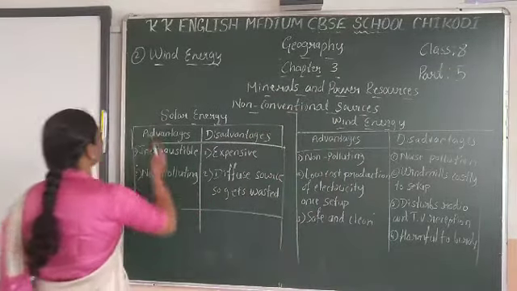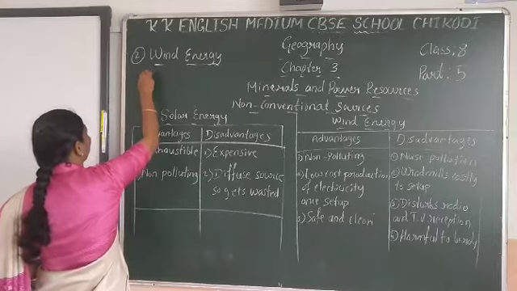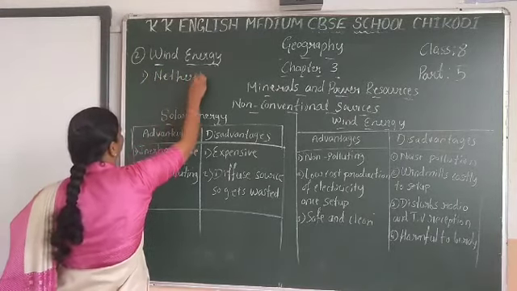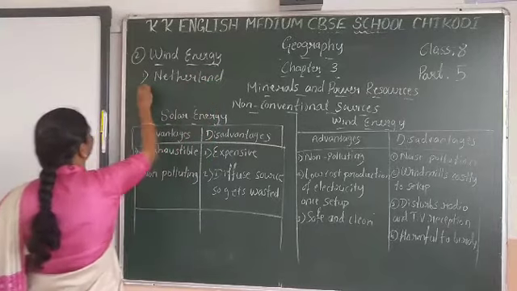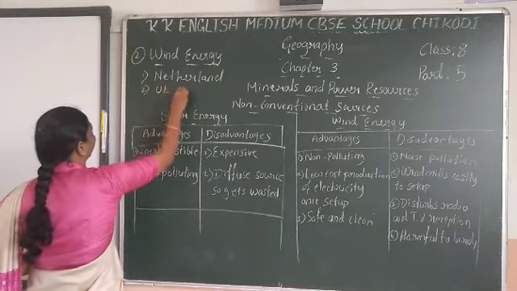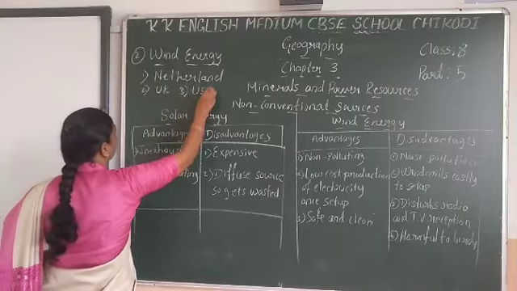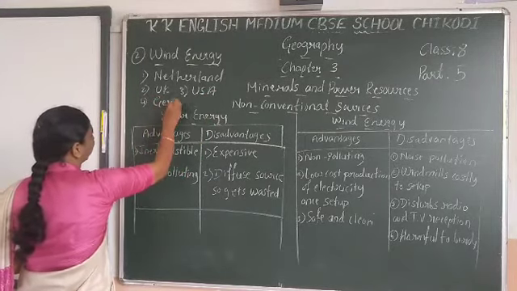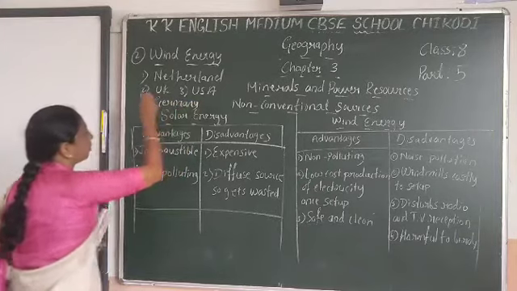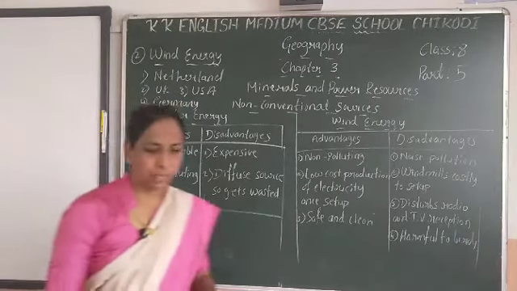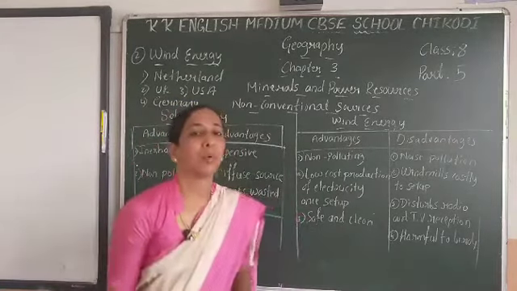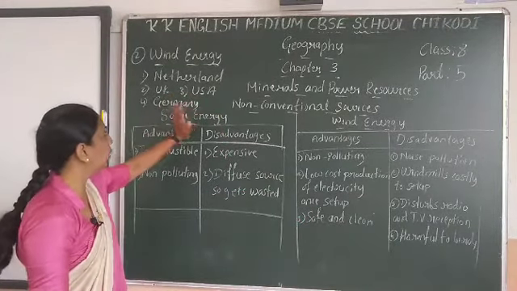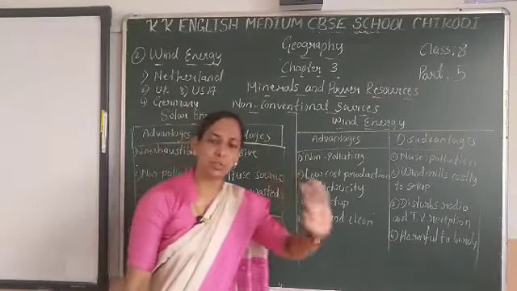See here, those countries are the Netherlands, UK, USA and Germany.